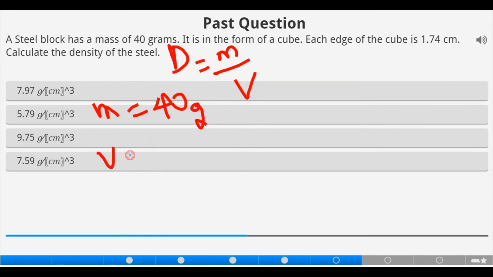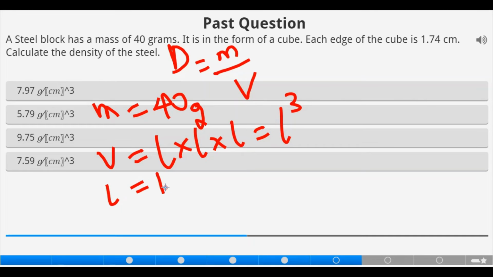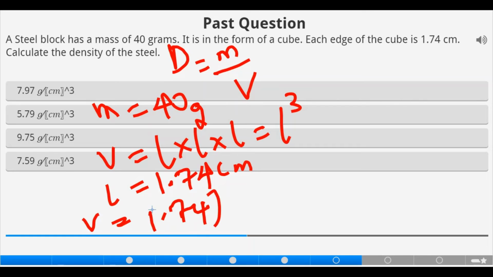Now, volume, in this case, of a cube is L times L times L. That's L raised to power 3. But we are told that one side L is 1.74 centimeter. That means volume now will be 1.74 all raised to power 3. So what do we have?